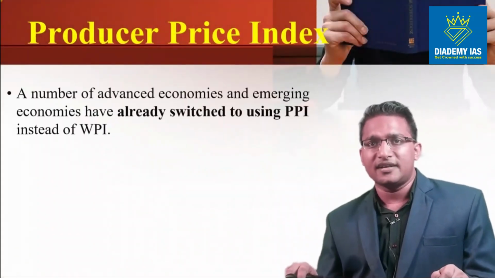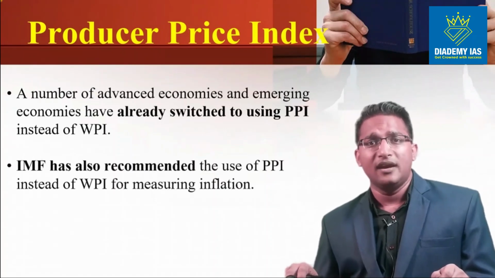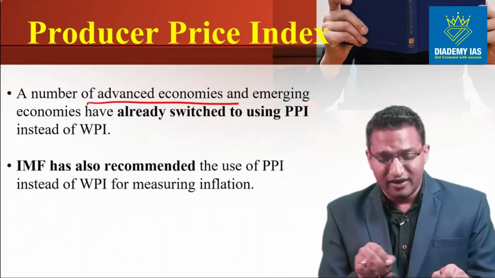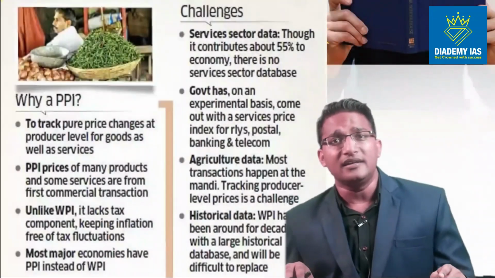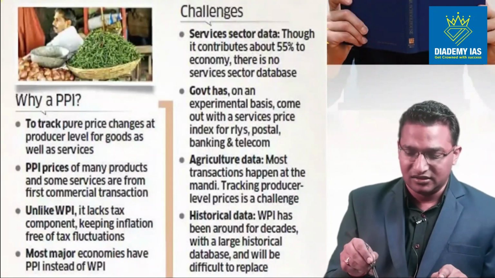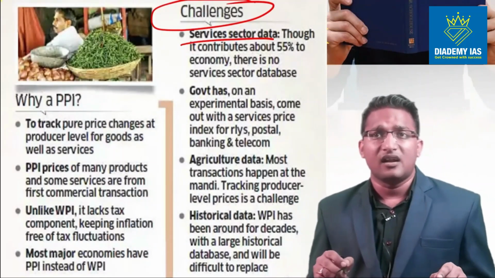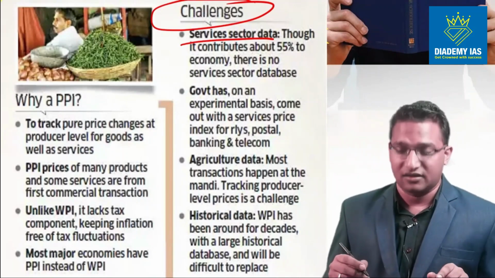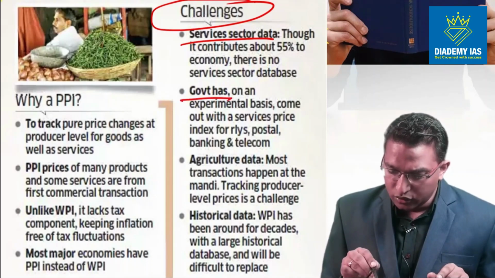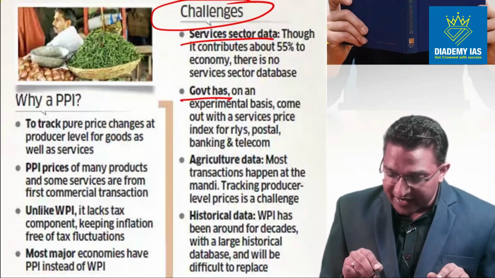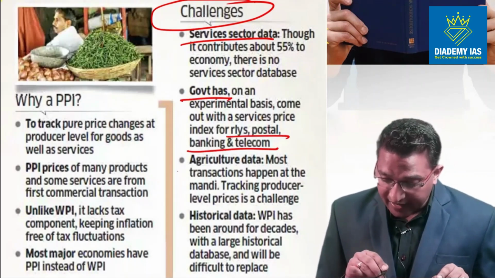So producer price index: a lot of advanced countries have already switched to the PPI, and the IMF has also recommended it. So advanced economies as well as the IMF are all recommending to switch to the PPI, and therefore India is actually very serious. But there are various challenges. The challenges include, first of all, how to bring about the service sector database. Service sector data is very difficult to collect. Then the government has to also take care of certain government services like railway, postal, banking and telecom. So data for them has to be collected. Agricultural data has to be collected.